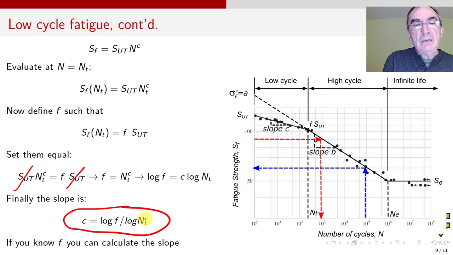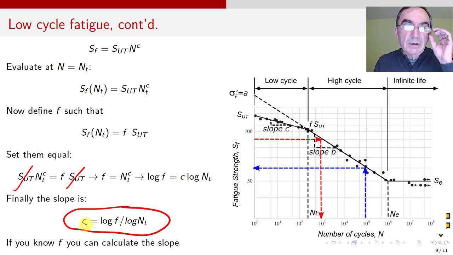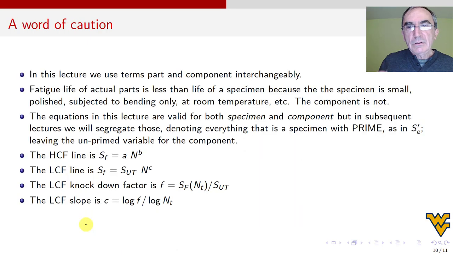If I assume N_T is 10 to the 3 and F is 0.8, then boom, that gives me a slope, which may not be real or exact, but at least I have C and I can move forward. So I can move forward without data. Okay, that's the trick. Obviously we're not done, but the video becomes very long and I'm tired, so I cut it here and continue on video number 3.